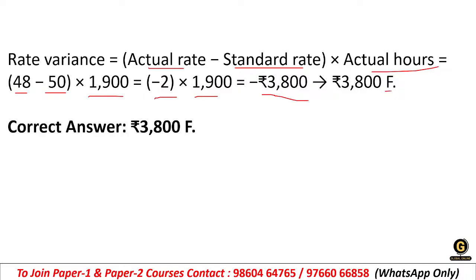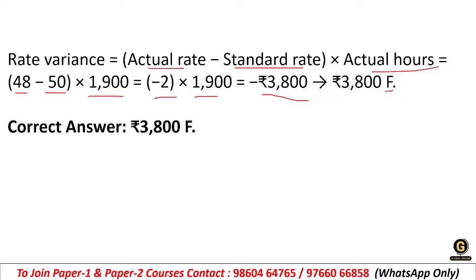It is also favorable. Why? Because the actual rate is less than the standard one. Getting it? So it is favorable because whatever it is necessary, we have produced in the less, whatever the budget was given.